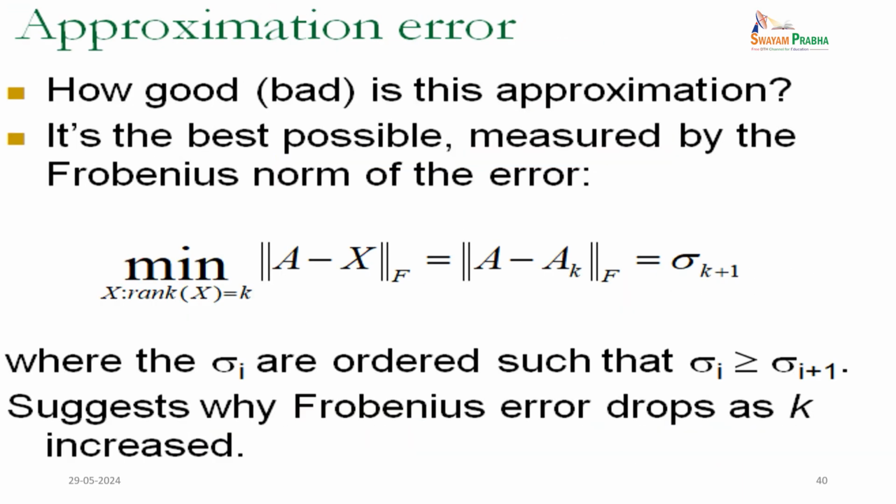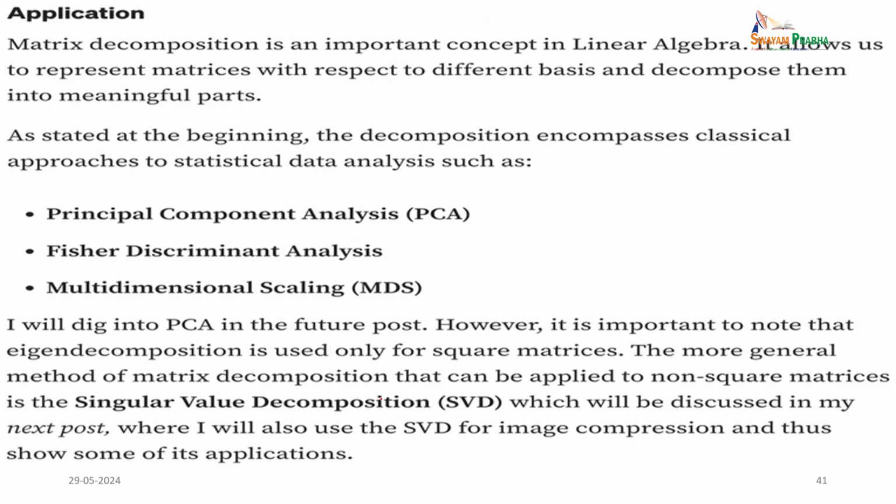Now, we have an approximation. How good or bad is the approximation? It is the best possible as measured by the Frobenius norm of the error, by minimizing the norm of A minus X; you can check it out. We have the norm of A minus AK equal to sigma k plus 1, where the sigmas are ordered such that sigma i is greater than or equal to sigma i plus 1. This suggests the Frobenius error drops as k is increased.